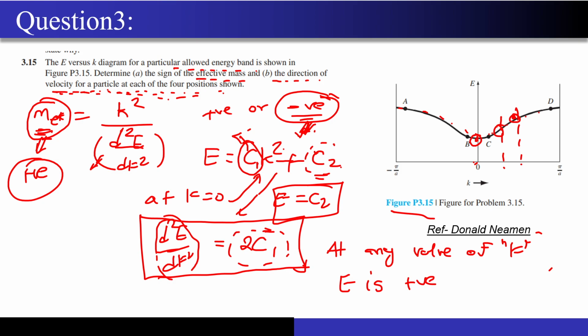So first of all, I have to do something, and somehow I have to bring the velocity into the equations. What do I mean? I have to somehow bring the velocity term in with respect to either E, dE by dk, or d square E by dk square. If I am able to represent the velocity in any of these 3 terms, or a combination of these 3 terms, that means I have something to relate the velocity with this EK diagram, right?